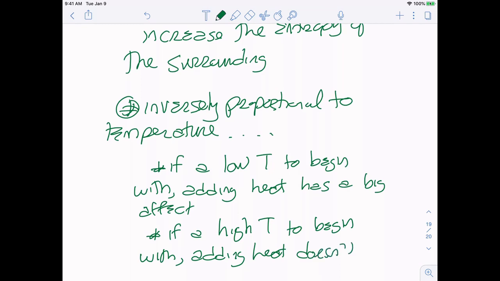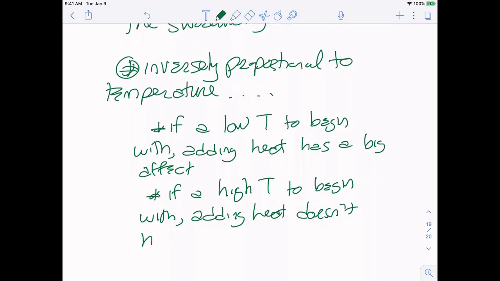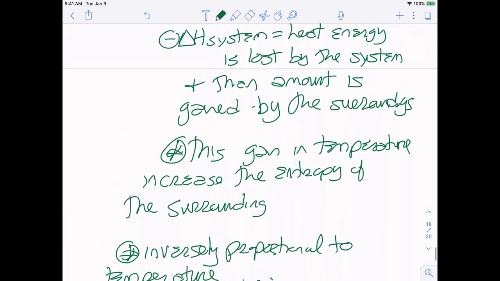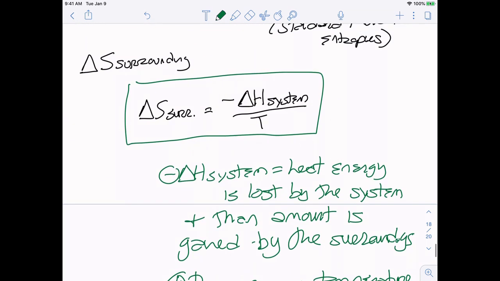So adding heat doesn't have a very large effect, that's a Y, believe it or not. So it's inversely proportional to temperature. So my equation, the entropy change of my surroundings, so I'm back up to this one, is going to equal the negative of whatever my enthalpy change of my system is divided by temperature.